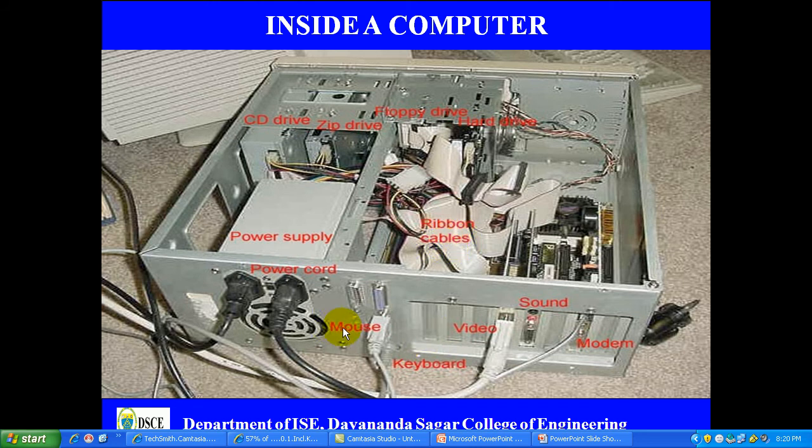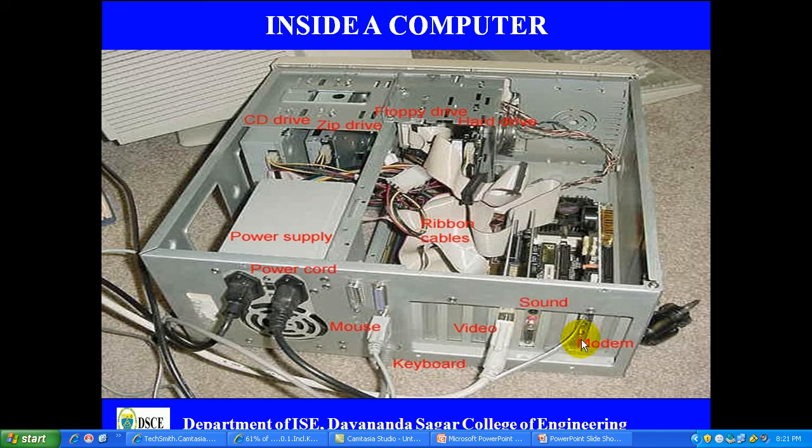And if you come to the external side, you can see the mouse cable here, where you can connect the mouse, and the keyboard connector here, where the keyboard is plugged in. Here we have a video connector, where you can connect the monitor, and a sound port, where you can connect a microphone or speakers to have audio effects.